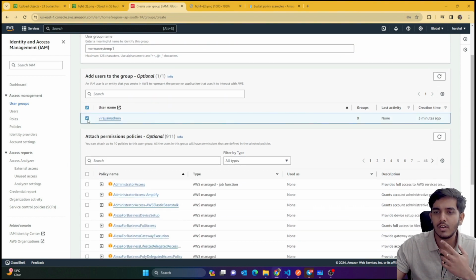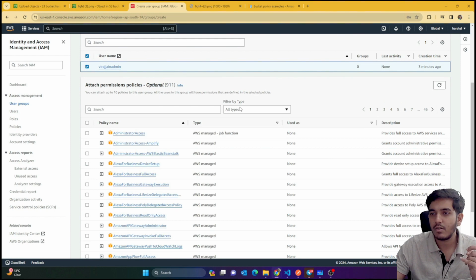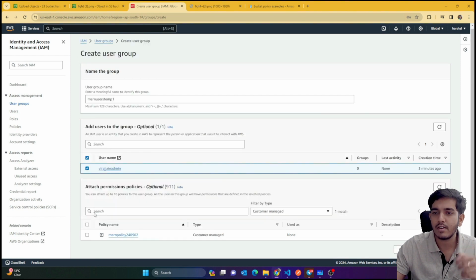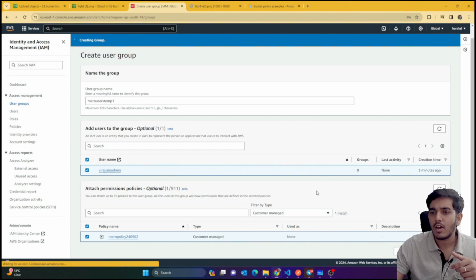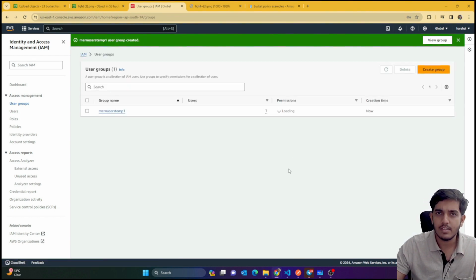Okay, now I want to add this one user. I can add multiple users if I want, whatever users I want. And then after that, guys, I would come here and select customer managed, and here I just have to select the policy. Just now I created this policy. If you have multiple policies, you can pick any one which you want for that specific group. Now I've given two permissions, EC2 and S3, to that specific group, one user temp.